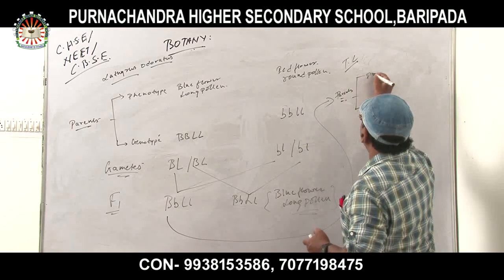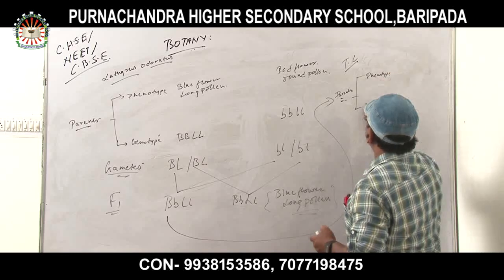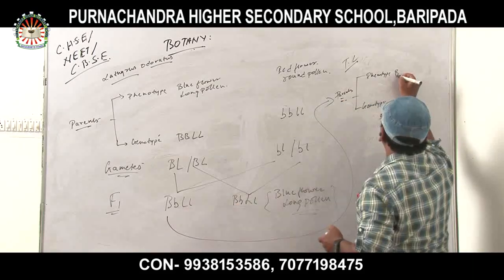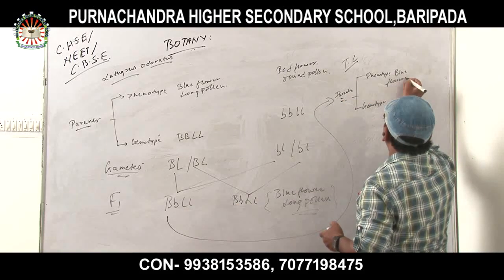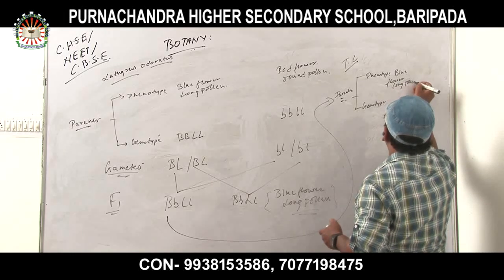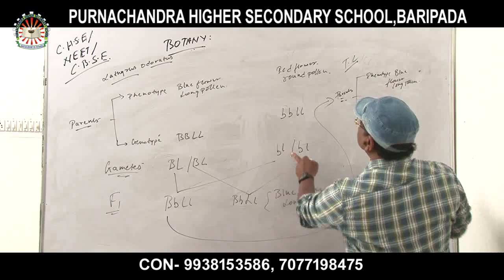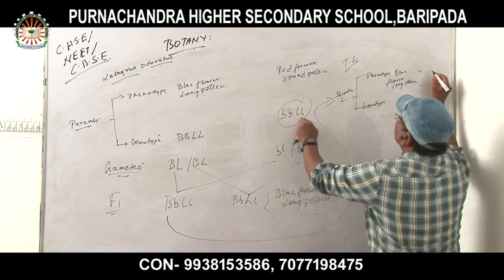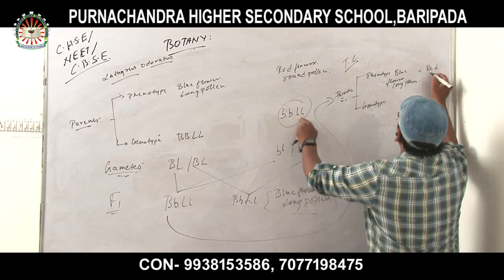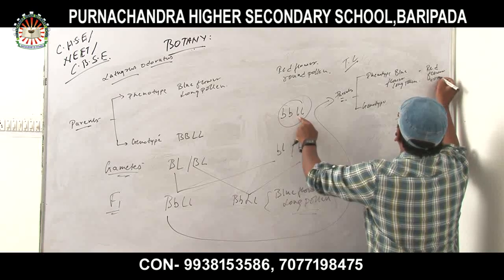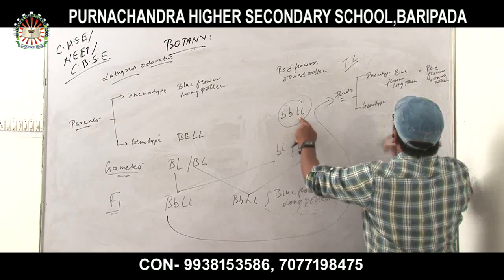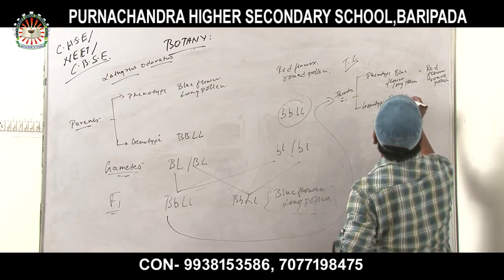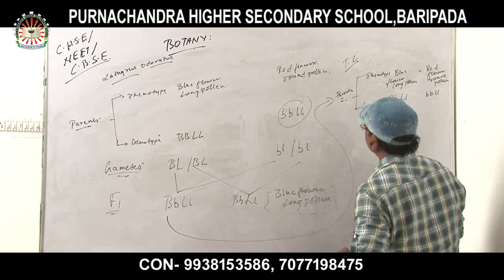Parents, phenotype and genotype. Blue flower long pollen is crossed with P2, that is small b, small b, small l, small l. That is called red flower, round pollen. It's a test cross. The genotype of the blue flower long pollen is capital B, small b, capital L, small l, and here small b, small b, small l, small l.